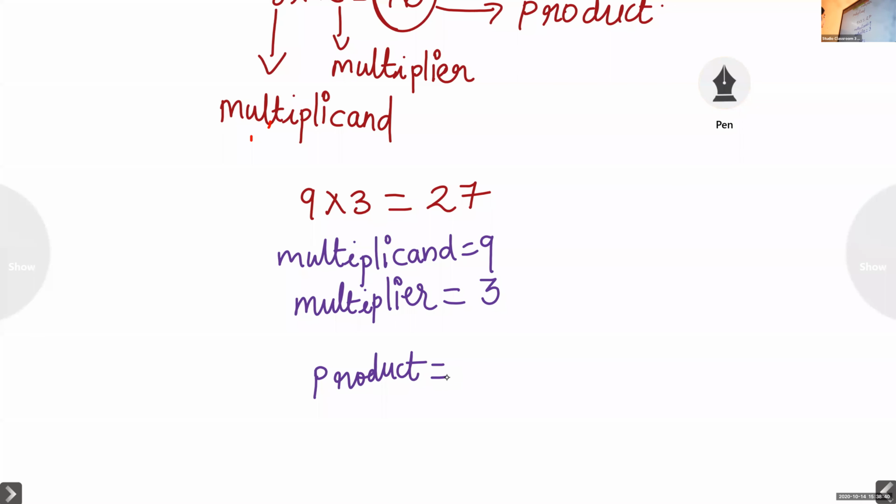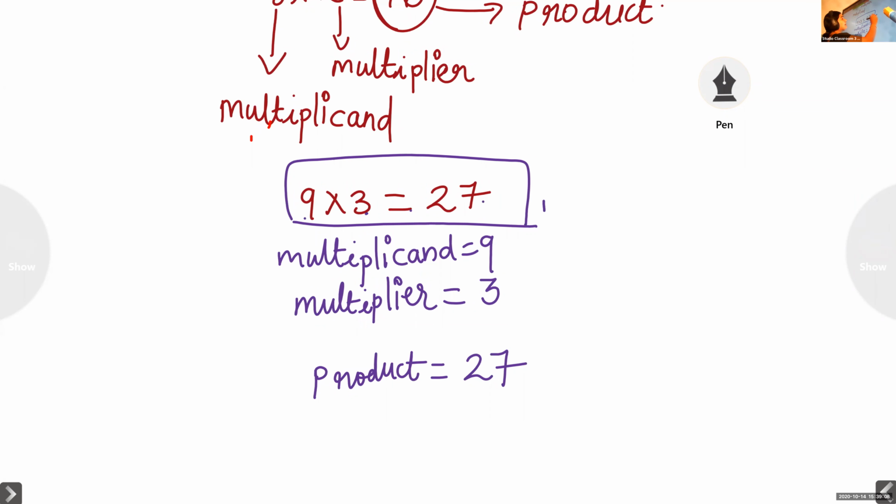What is the product here? 27. Yes, 27. Multiplicand is 9, multiplier is 3, and product is 27. Very good, Rajan. If we write it like this, multiplicand into multiplier equal to the product, what will we call this form? Multiplication fact. Okay, this form we can call multiplication fact.